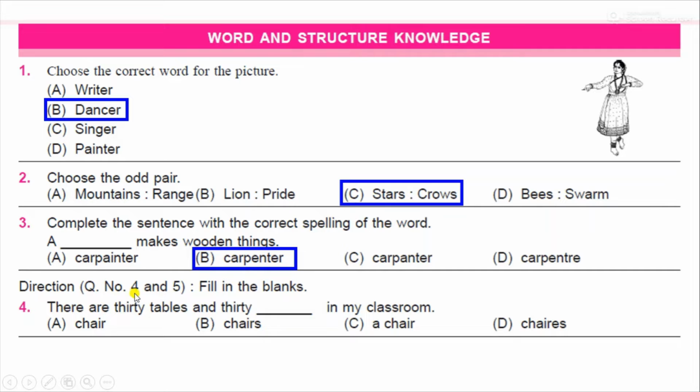Next question, fill in the blanks. First, there are 30 tables and 30 dash in my classroom. Chair, chairs, a chair. What is the correct spelling? You need to write the correct spelling and correct word for the chair. There are 30 tables and 30 chairs, C-H-A-I-R-S, chairs in my classroom.